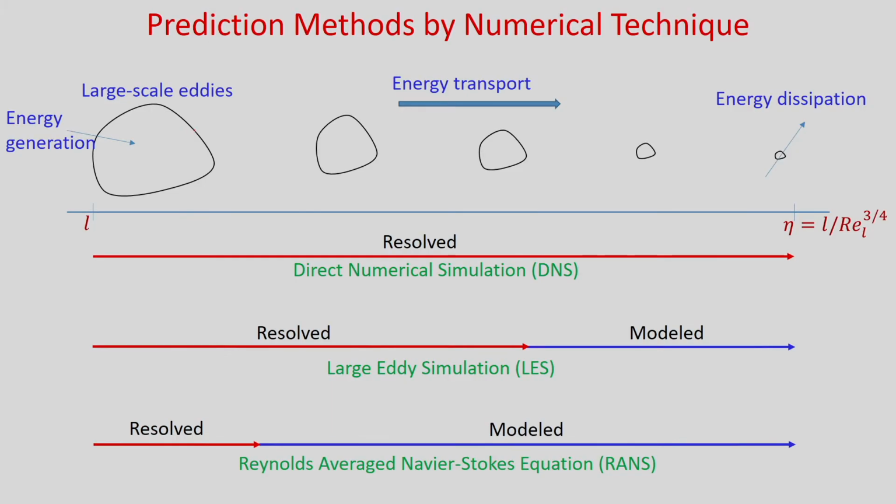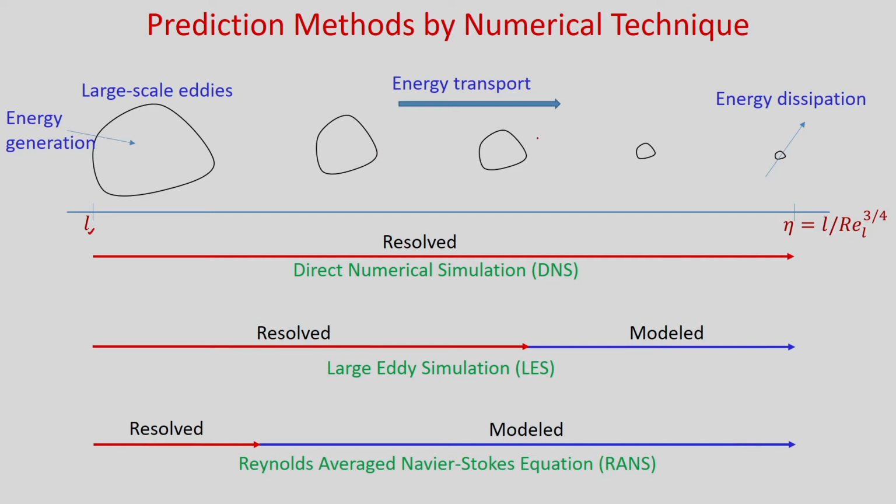So, when we do the numerical simulation of these turbulent flows, we need to have some prediction methods. Here you can see, as we discussed, you have large scale eddies, let us say its scale is of the order of L. It contains bulk kinetic energy. Due to the inertial effect, it will be transported, and during the transport it will divide into smaller eddies.